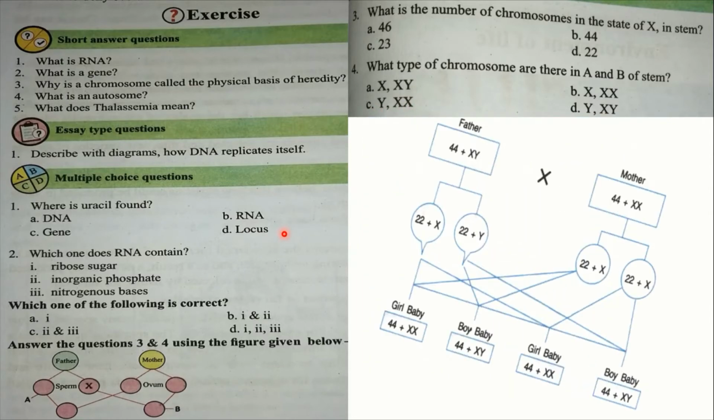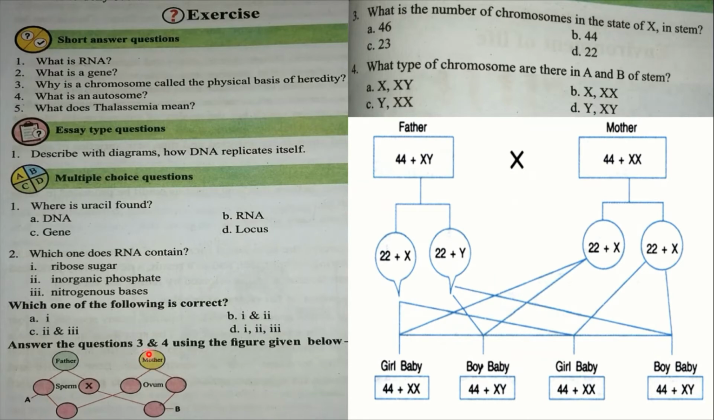So everybody see this figure here for number 3 and 4. See the figure, 44 plus XY, 44 plus XY. So when gametes form, 22 plus X, 22 plus X. Everybody see the 22 plus X, that means 23, and X and XY. So number 4 will be X and XX, or Y and XX.